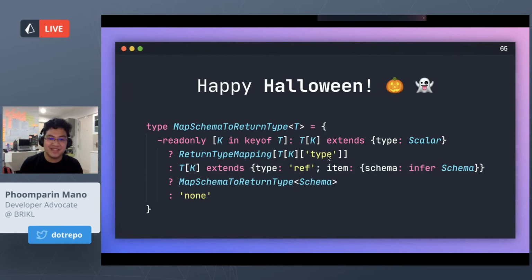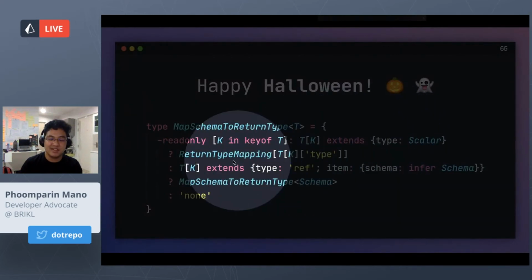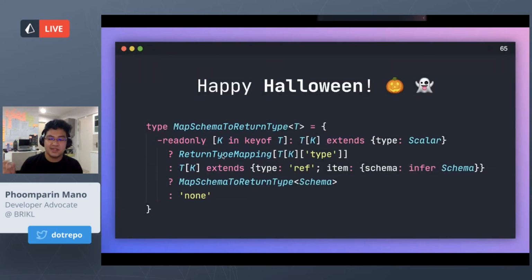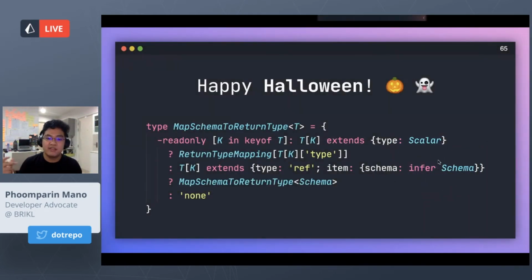This is looking a bit scary. To most people who haven't done TypeScript heavy before, this can look pretty intimidating. But because we have been here for a while, we know that this is a conditional type. And we know that this is mapping to a scalar, which is using the type field. And we know that the ref here is just extracting the schema from inside the nested object and mapping that back recursively, so it gets mapped into a scalar type.